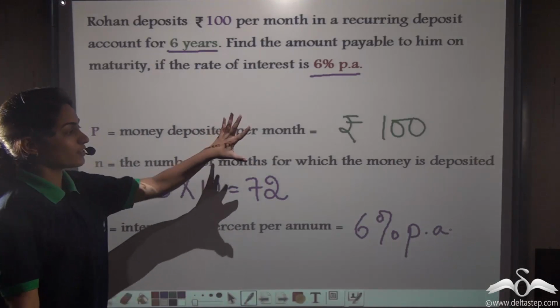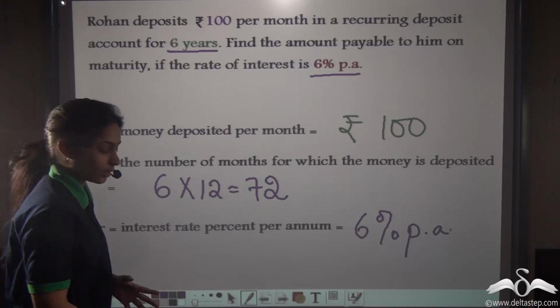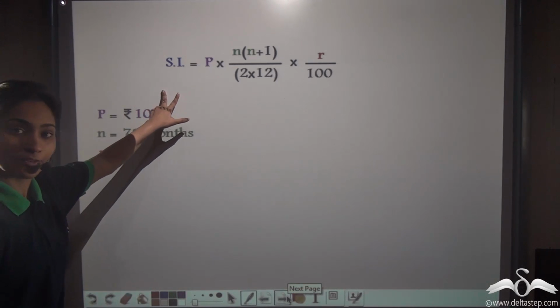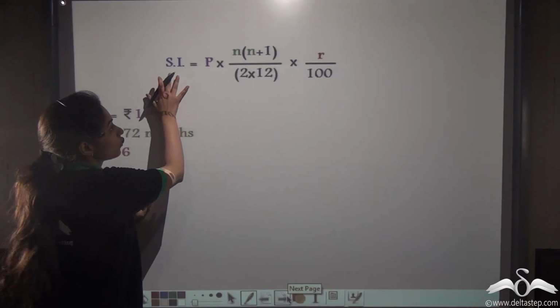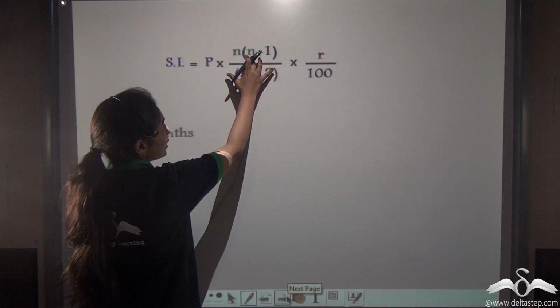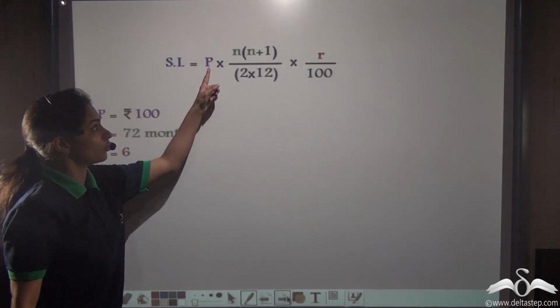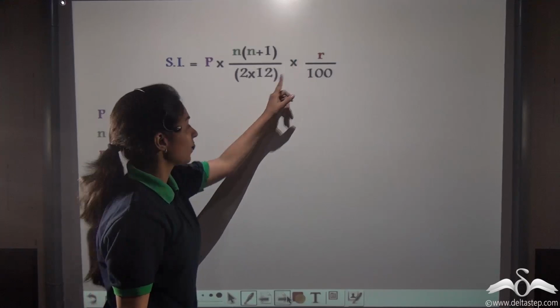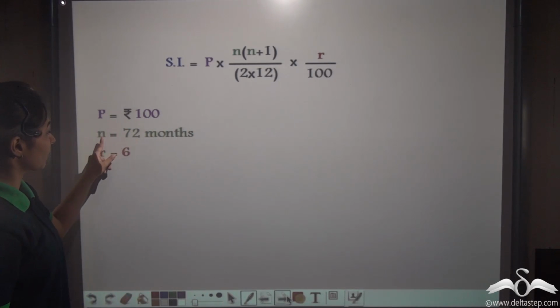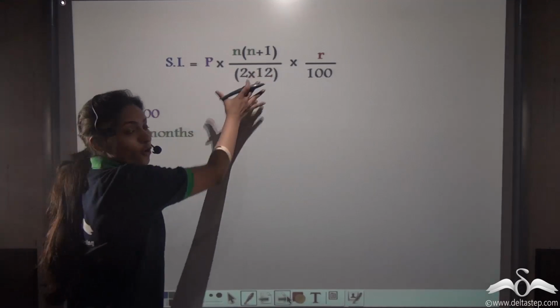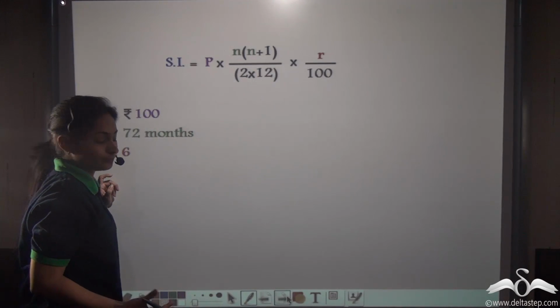Right? So now we will substitute these values in our formula. Our formula is this for calculating the interest first, where interest is P into N into N plus 1 by 2 into 12 into R by 100. We already know what is P, N and R. So P is rupees 100, N is 72 months and R is 6. So substitute these in this formula and find out the answer.